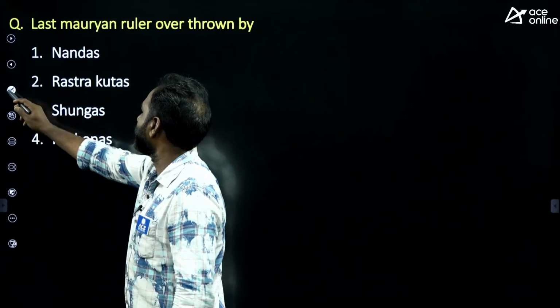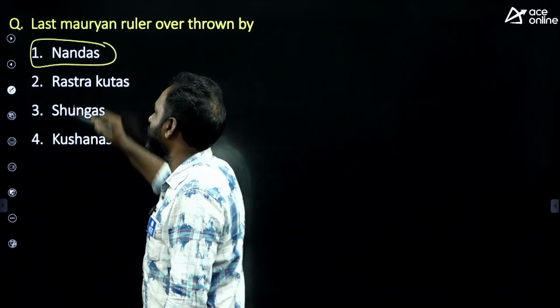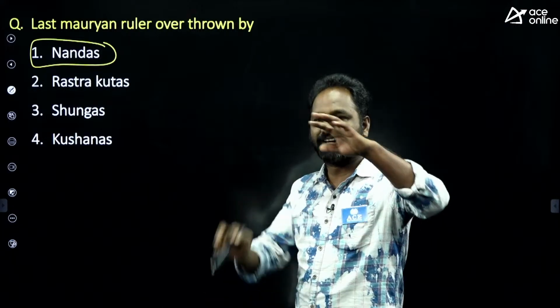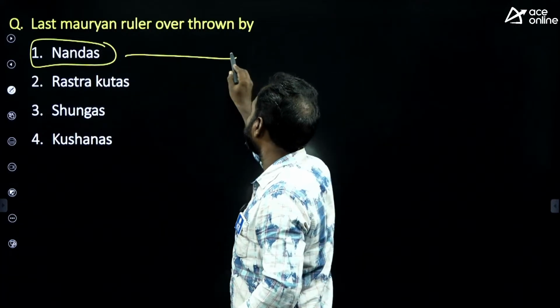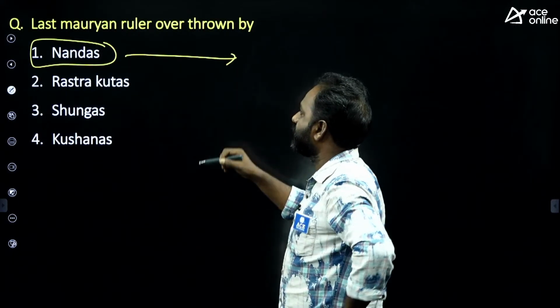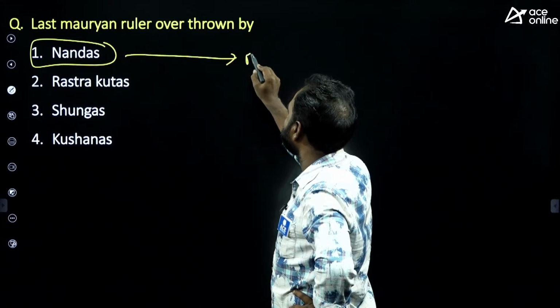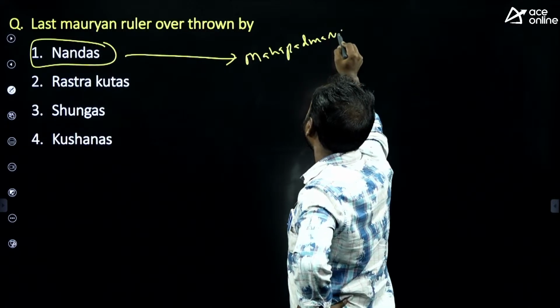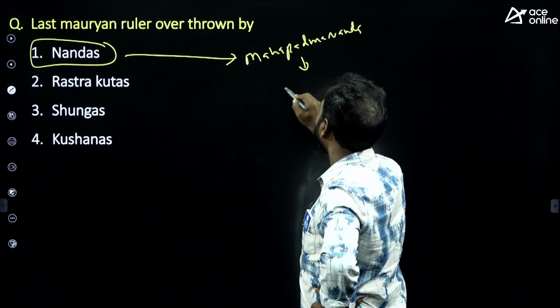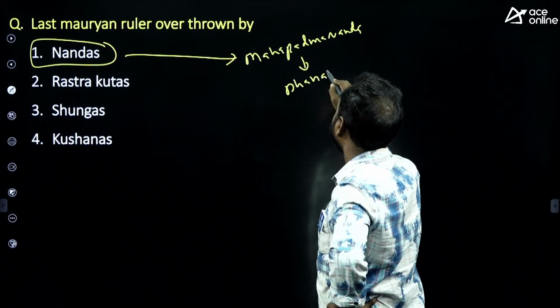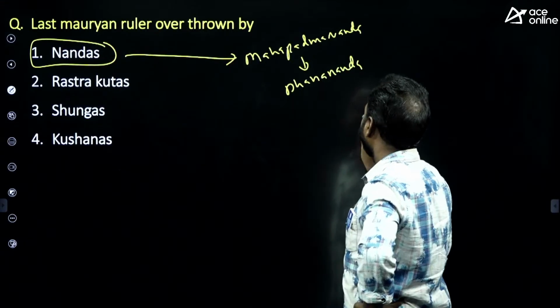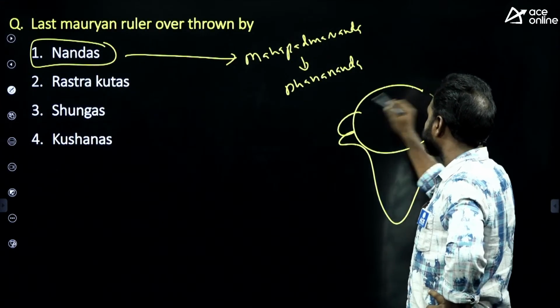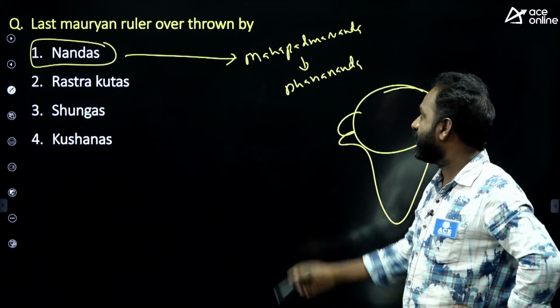Now, the Nanda dynasty. Everybody knows that before the Mauryan Empire we had the Nanda dynasty. There was a person called Mahapadmananda, and after him, Dhanananda.